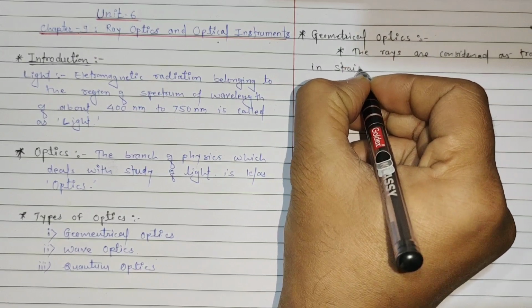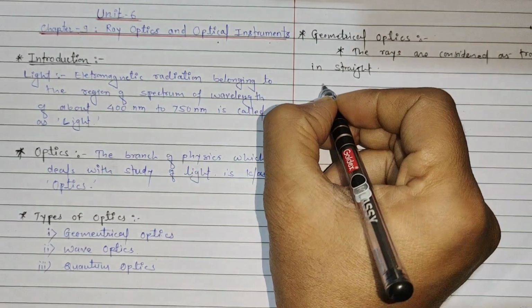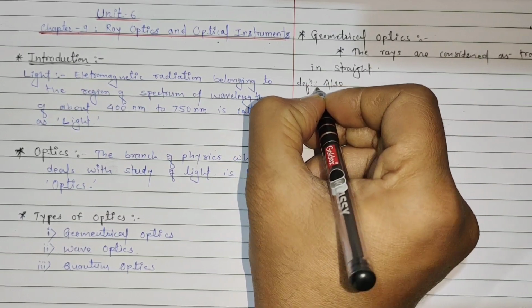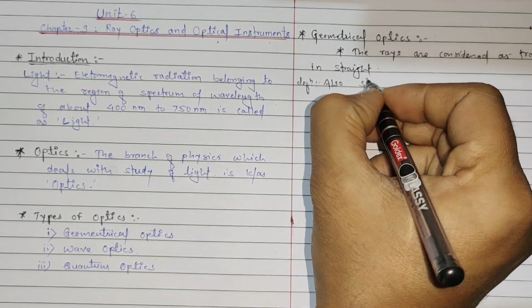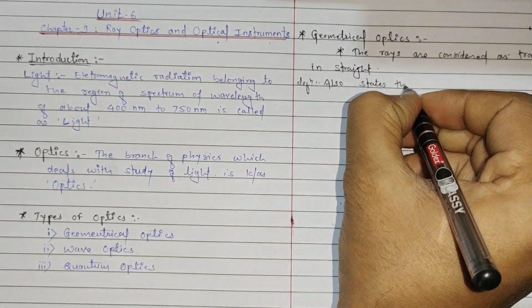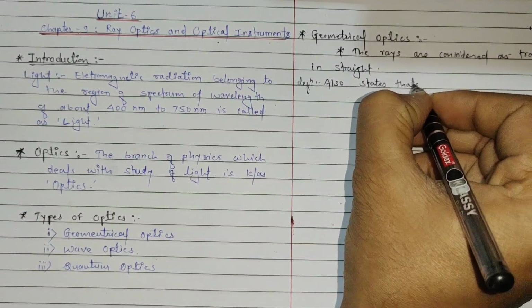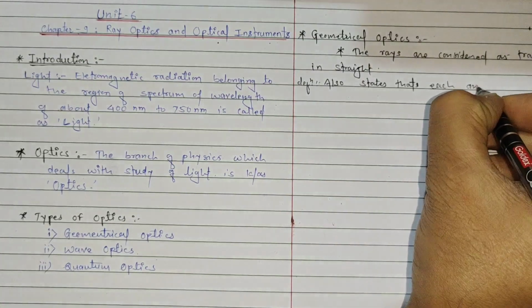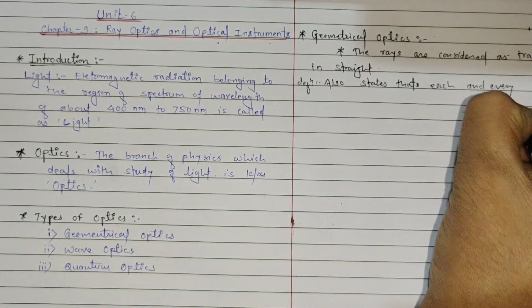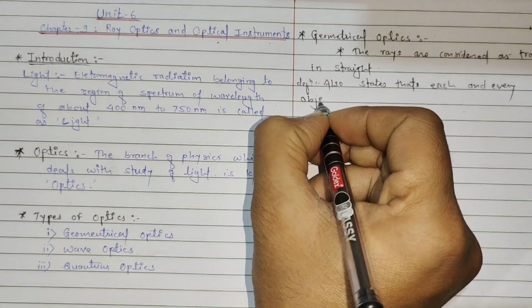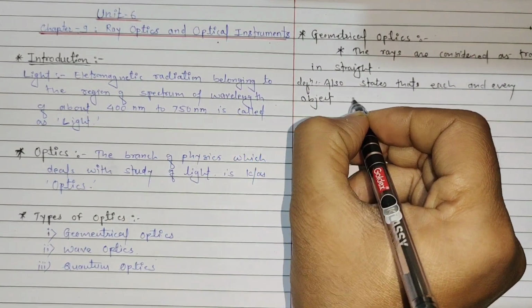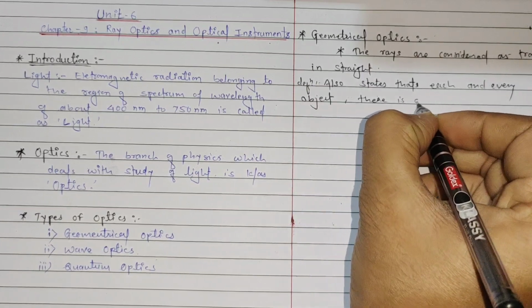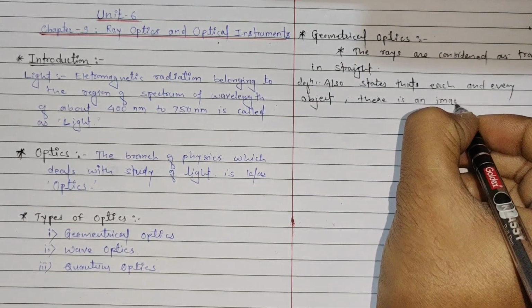This is the definition of geometrical optics: it states that for each and every object there is an image.